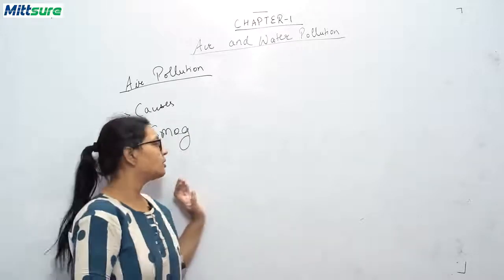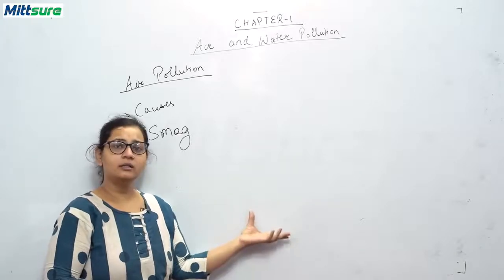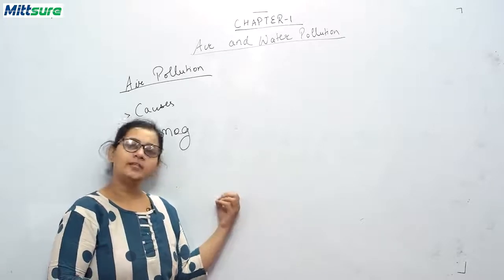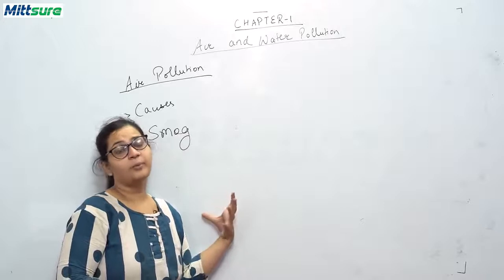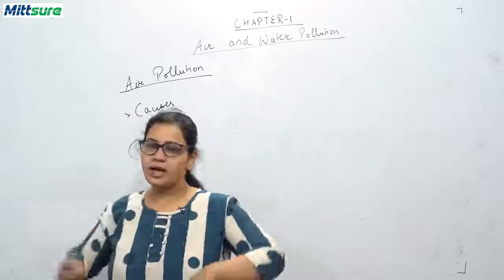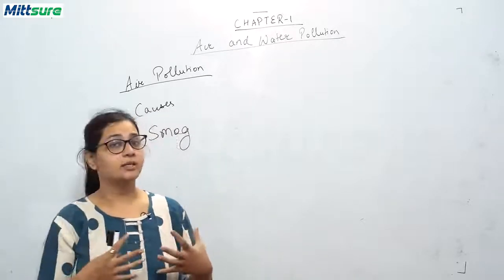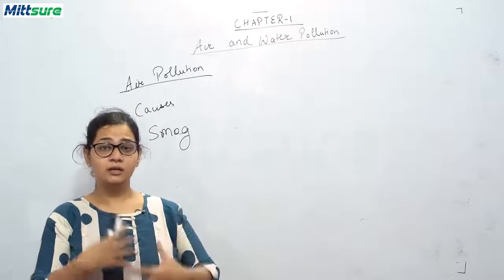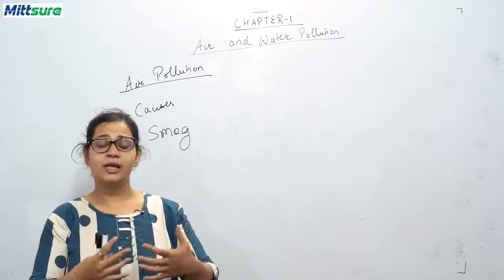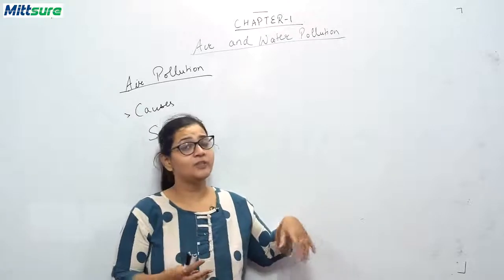When this fog, along with the smoke that is available on the earth or on the roads, mixes together, it forms a compound that is called smog. This smog has a lot of air pollution in it, it is very much present in day-to-day life, and it may cause problems. The smog problem is seen most commonly in winters.